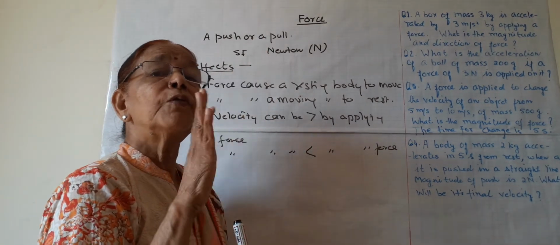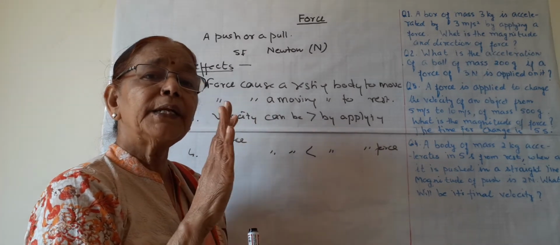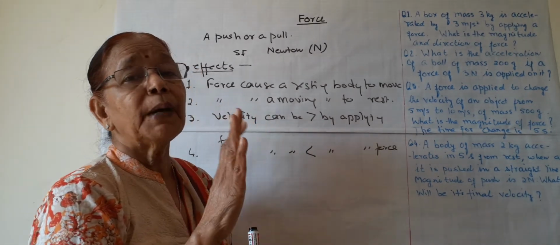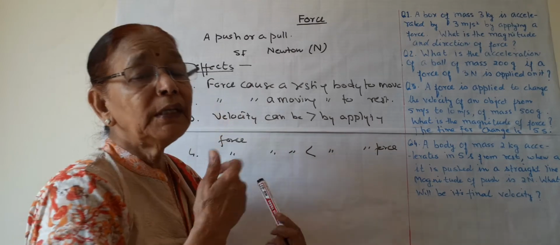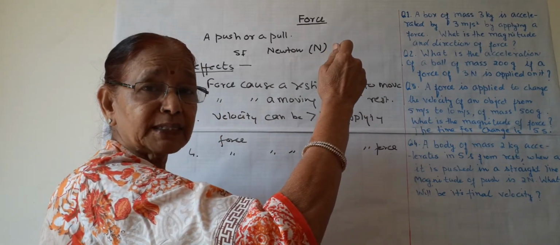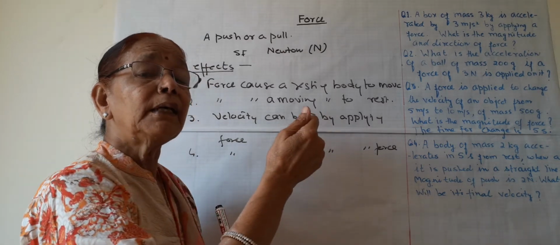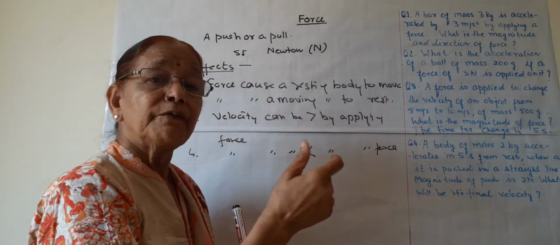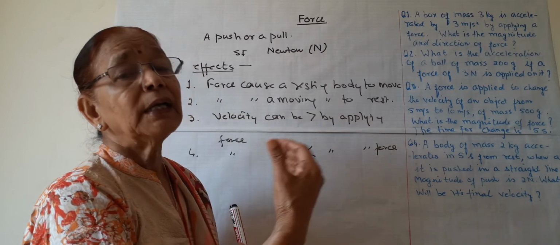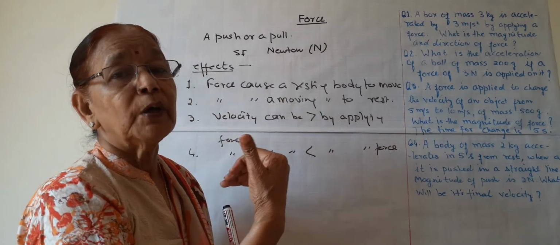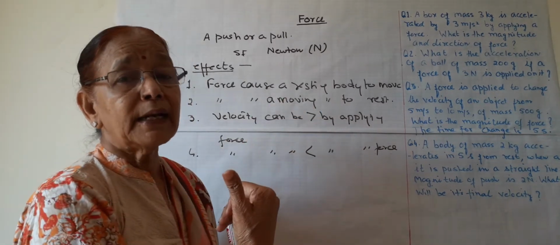If by the force of the engine, the accelerator is pressed, then the car moves faster, its velocity increases, and by the force of brakes which are in the opposite direction, the car slows down or causes retardation.